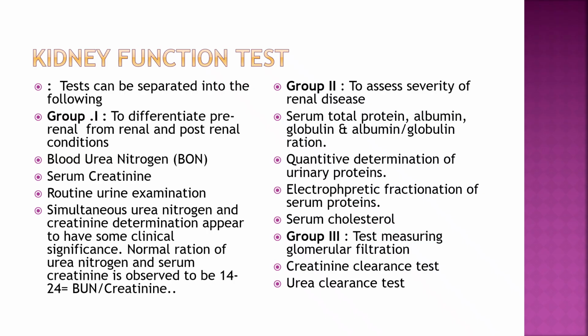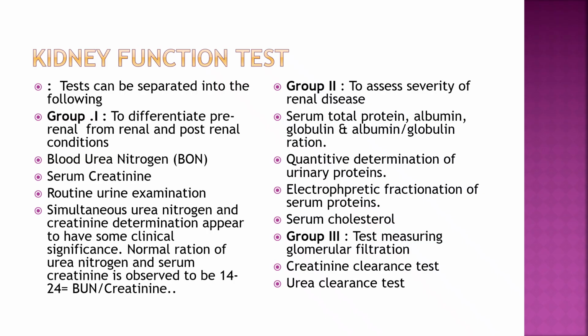Then group 2, to assess the severity of the renal disease. If renal involvement is there, then you have to know the severity of the disease. For that we do total protein and albumin globulin ratio. In that, total protein is decreased, albumin is decreased, and in urine you will have proteinuria, that is 4 plus. Then quantitative determination, that is 24 hours urine proteins, can be done, or electrophoretic fractionation of serum proteins can be done. Then serum cholesterol. Here the disease can be nephritis, glomerulonephritis, pyelonephritis, urinary tract infection, nephrotic syndrome, or renal failure.